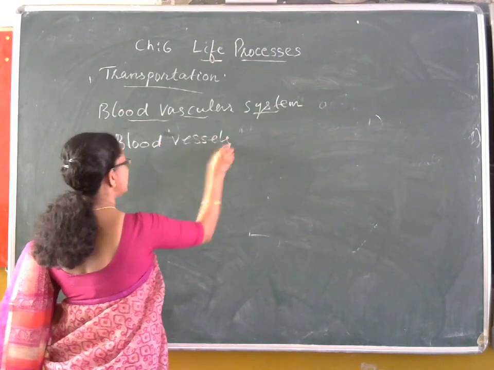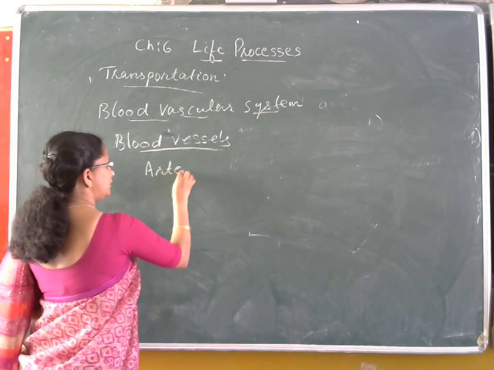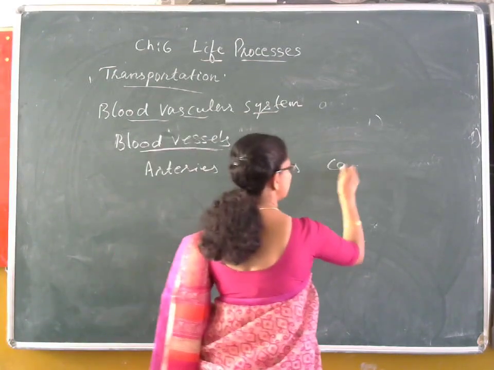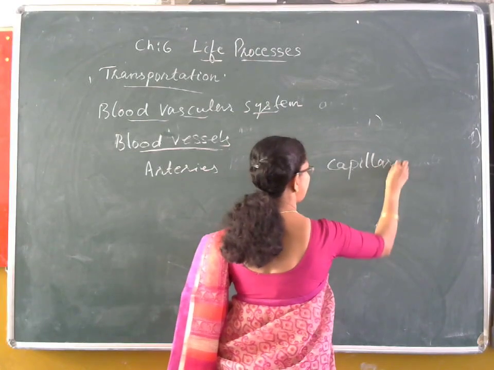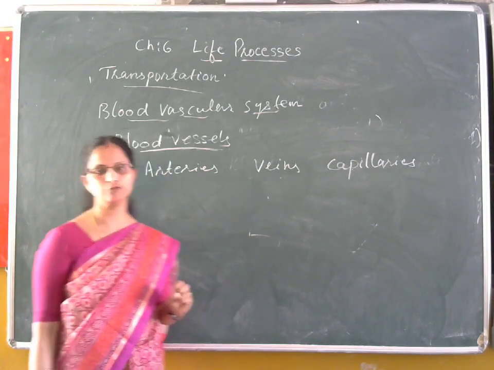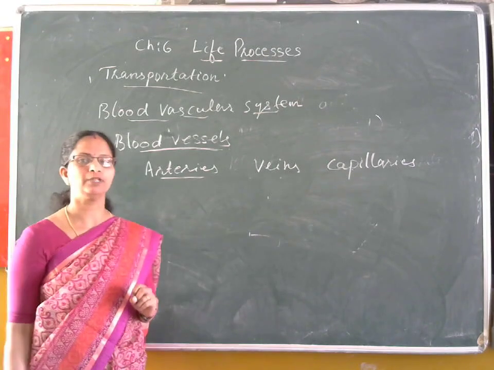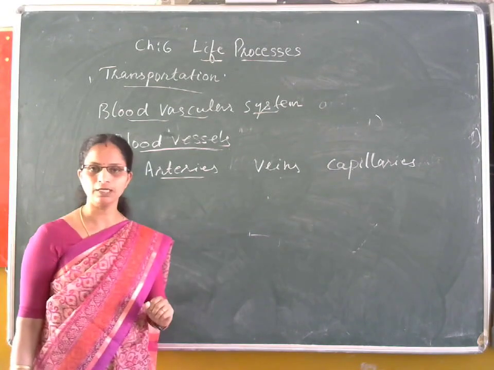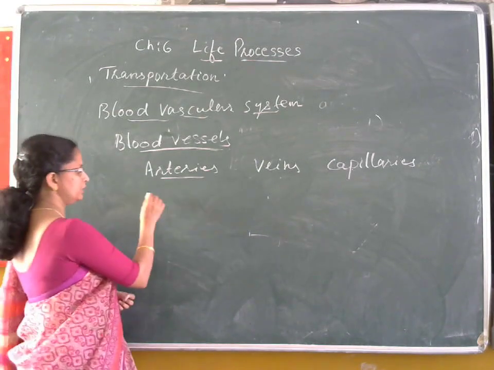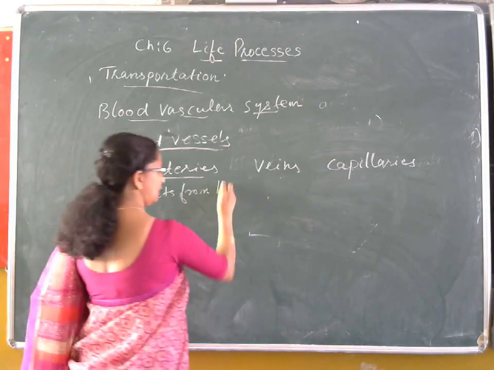Blood vessels are of three types: arteries, veins, and capillaries. Arteries, veins, and capillaries are the three types of blood vessels. An artery is a blood vessel which starts from the heart. A vein is a blood vessel that ends in the heart. So we can see arteries start from the heart.